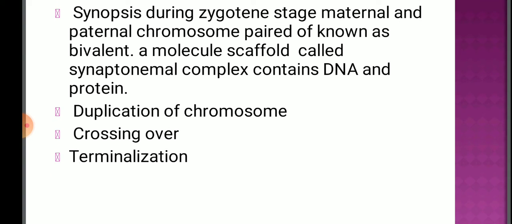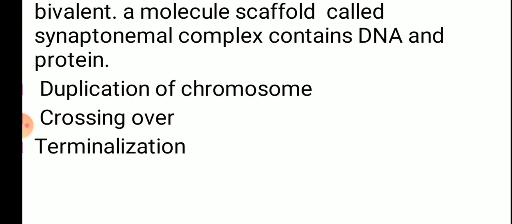And then the second step comes, that is duplication of the chromosome, in which the chromosome from the dyad stage enters into the tetrad stage, where four strands will be there. Now the third one is crossing over. In crossing over, the strands of non-sister chromatids break due to the endonuclease enzyme, and later on they get fixed due to the other enzyme, that is ligase. And in this procedure they exchange the genetic material between them.